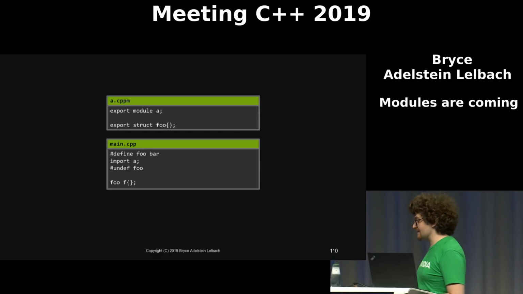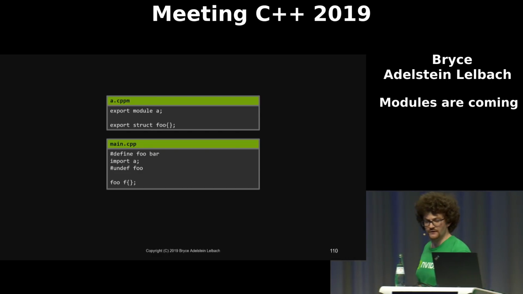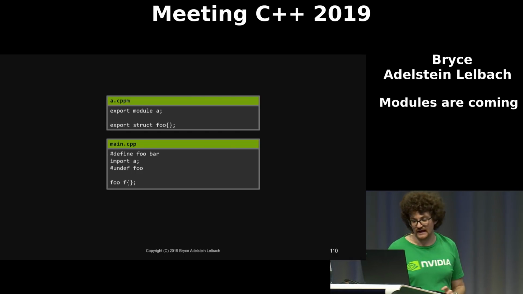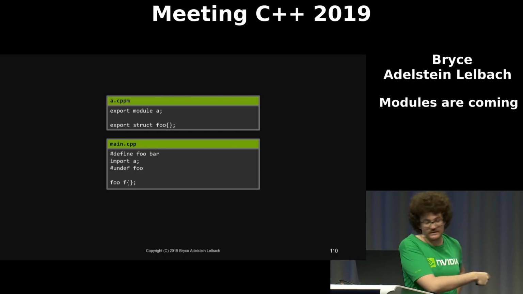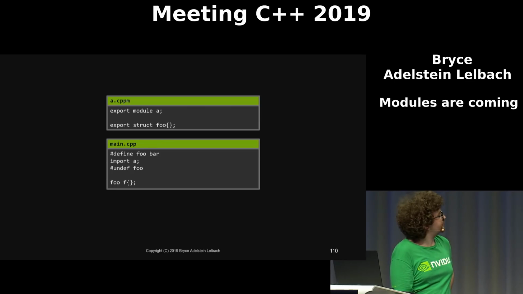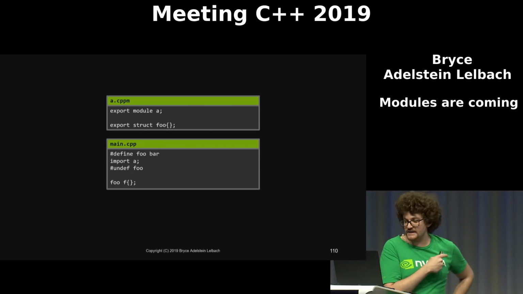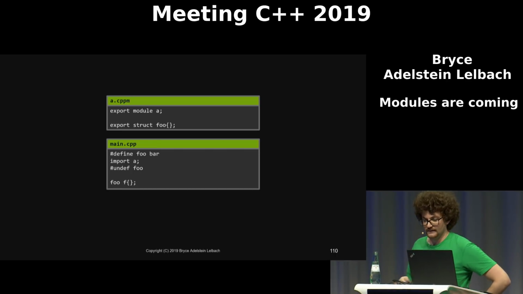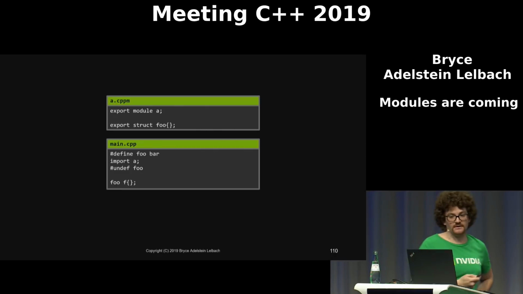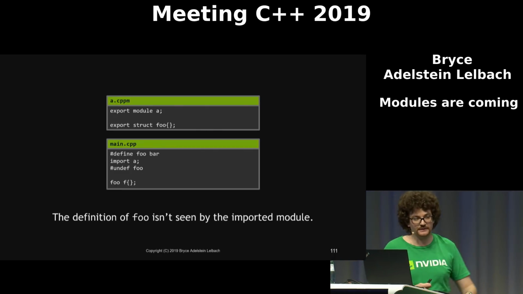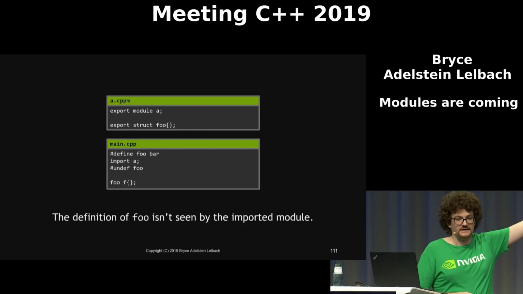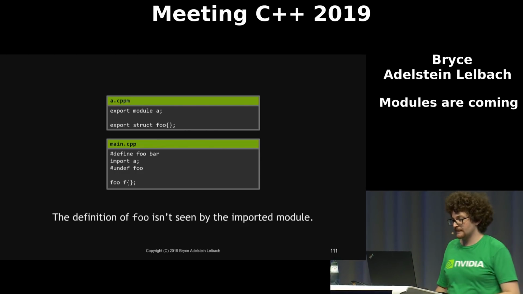So let's look at how this protects modules from malicious macros. For example, let's say that we've got some module here that's got a struct foo in it, and before we import it, we try to #define foo to bar and then undefine it after we've imported it. But this is not going to do anything because importing it does not textually include the interface unit here. So the definition of foo isn't going to be seen in the imported module.